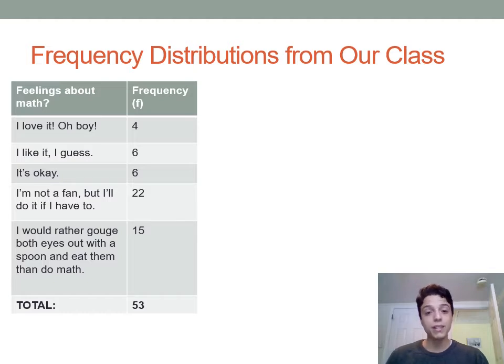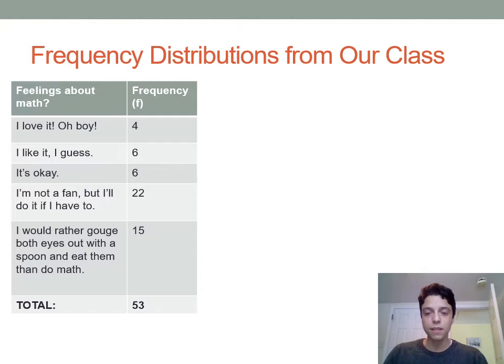And what you can see in the class here is that we have 4 people who said they loved it, 6 people who like it, 6 people who think it's okay, 22 people who are not a fan, but they'll do it if they have to, and 15 of you guys would rather be gouging your eyes out with a spoon and eating them than you would be doing math like we are right now. So that's how you read a frequency distribution, and you can see in this example, 53 people answered that survey question. So more than 53 people took the survey total, but we have 53 answers to the question, so that total there refers to the number of people who answered the question and therefore are included in our frequency distribution.